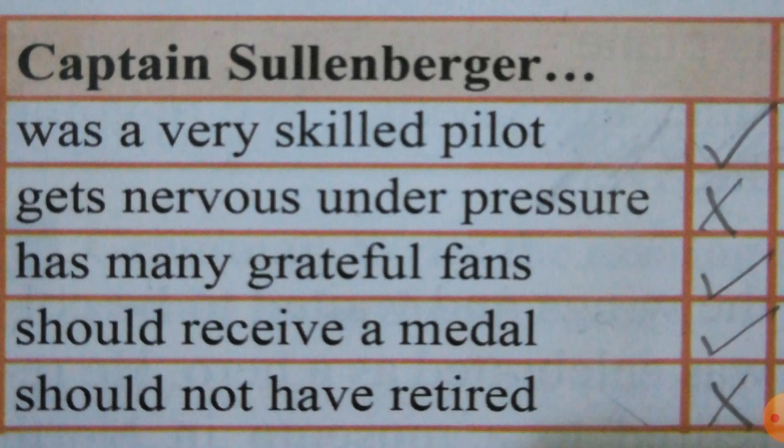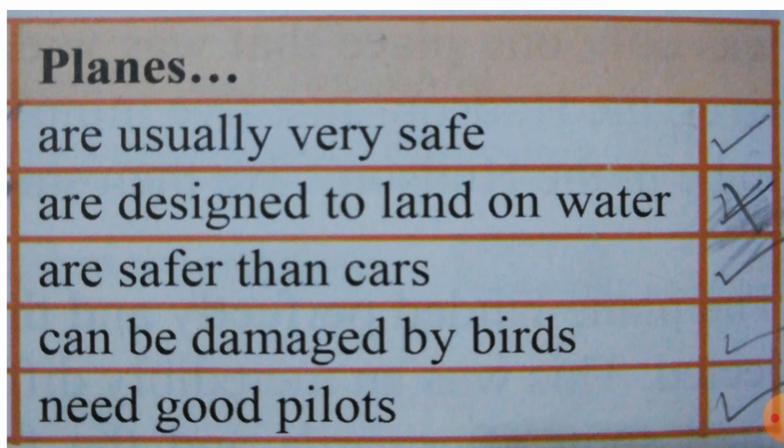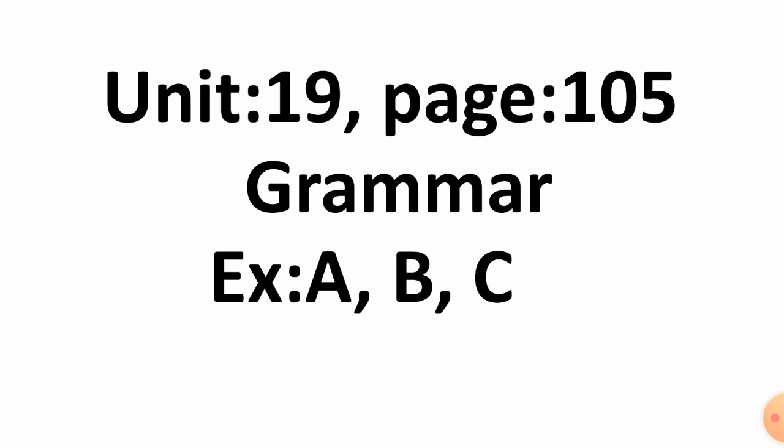Now the next exercise is related to the chapter. Here you have some statements. You will give your own opinion, and if you agree with the opinion you will put a tick, and if not you will put a cross. The first table is about Captain Sullenberger. The second table is about the birds, and the third table is about the planes. Here we'll just put tick and cross.